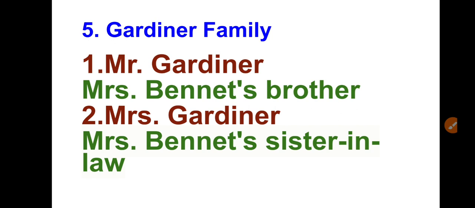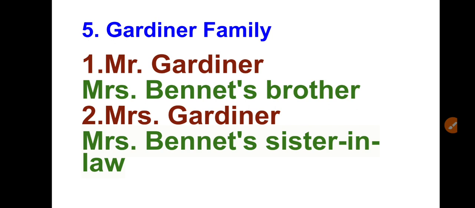Mr. Gardiner is respectful and distinguished, even impressing Darcy with his mannered behavior. So Mr. Gardiner is Mrs. Bennet's brother actually, and he's very understanding, a very matured and respectful fellow, a distinguished personality, and that's why Darcy gets impressed with Mr. Gardiner.